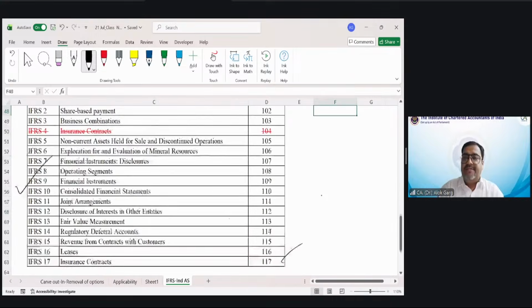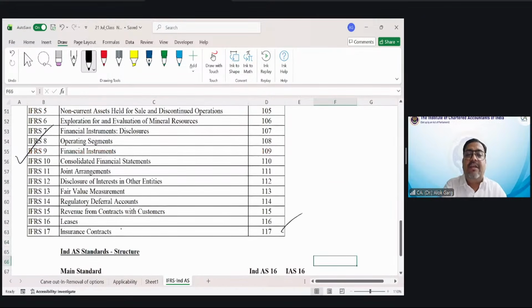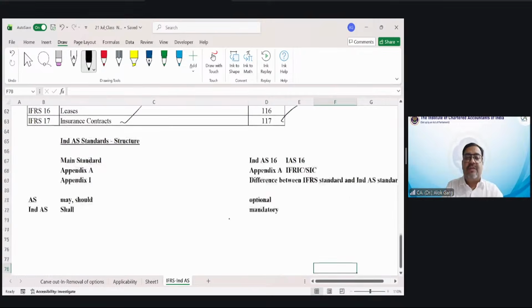My dear friends, you can see IFRS 4 was deleted globally. We have also removed Ind AS 104. So on insurance contract, we have Ind AS 117.